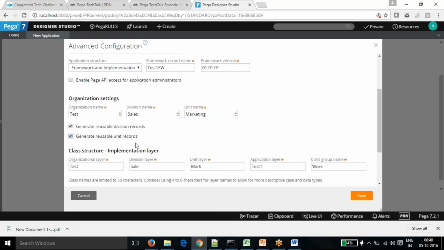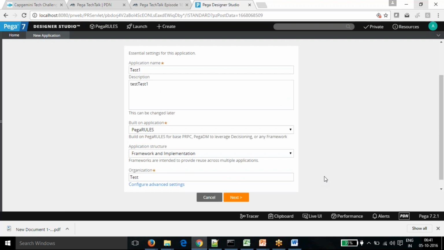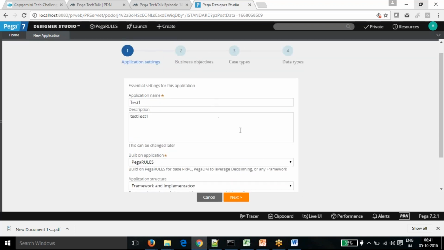If you click both, it will add them. So in the implementation layer, you can see it added a unit as well. I can save it, and it will go back to the same application, and then we can go forward to create all the other details.